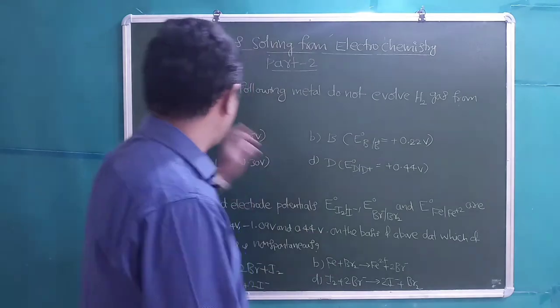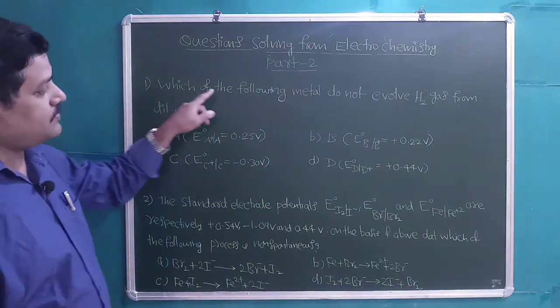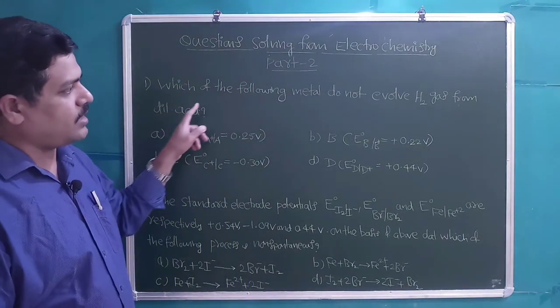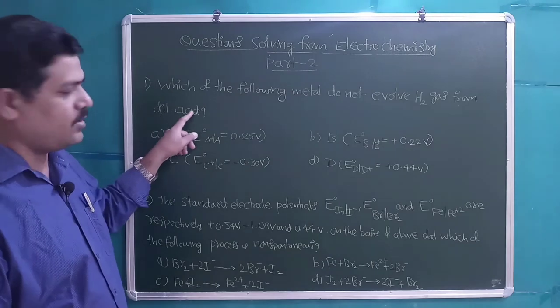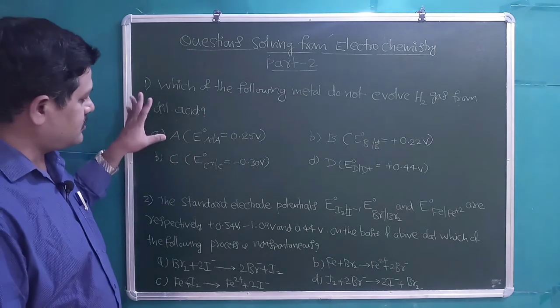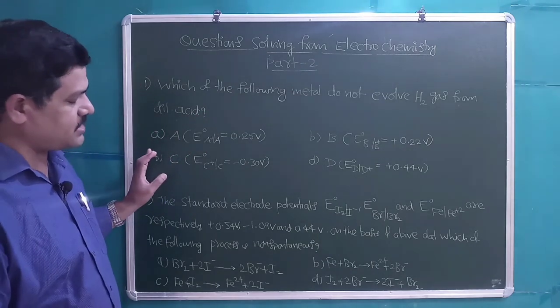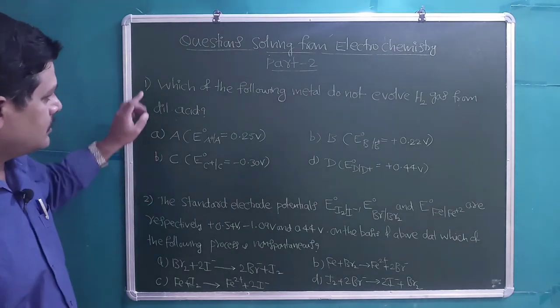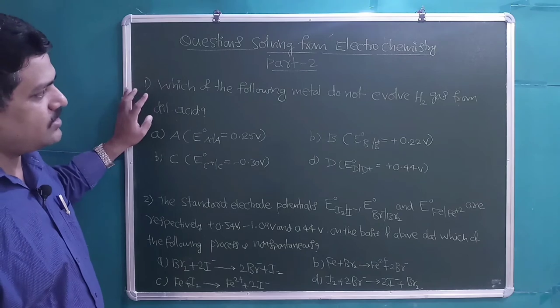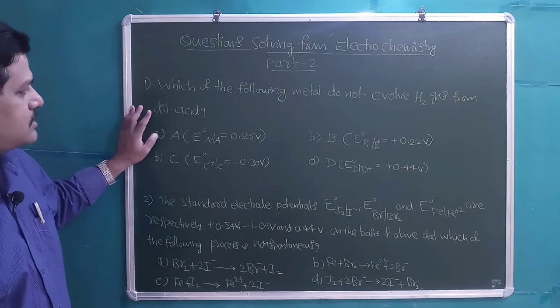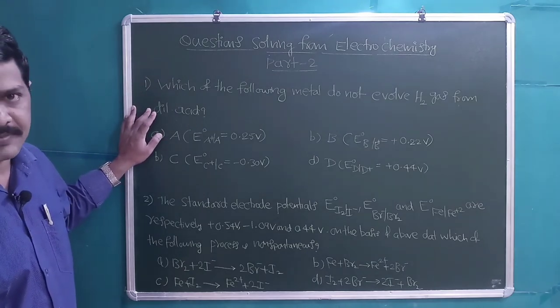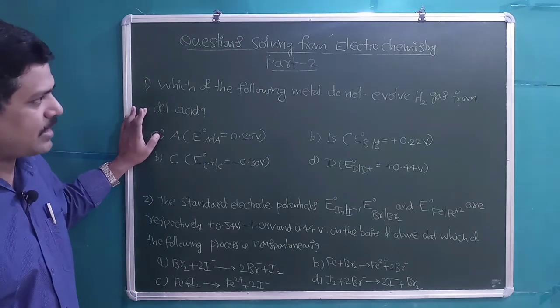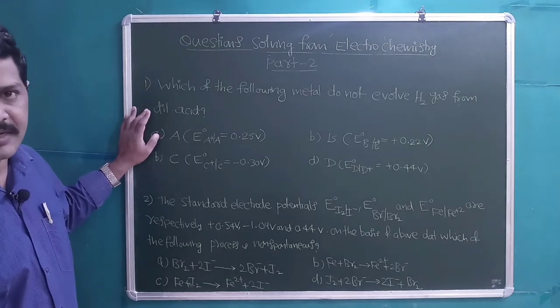Let us take question number 1. Which of the following metals do not evolve H2 gas from dilute acid? So students, these questions are based on the applications of the electrochemical series. Which of the following metals do not evolve H2 gas from dilute acid? This is one of the applications of the electrochemical series.